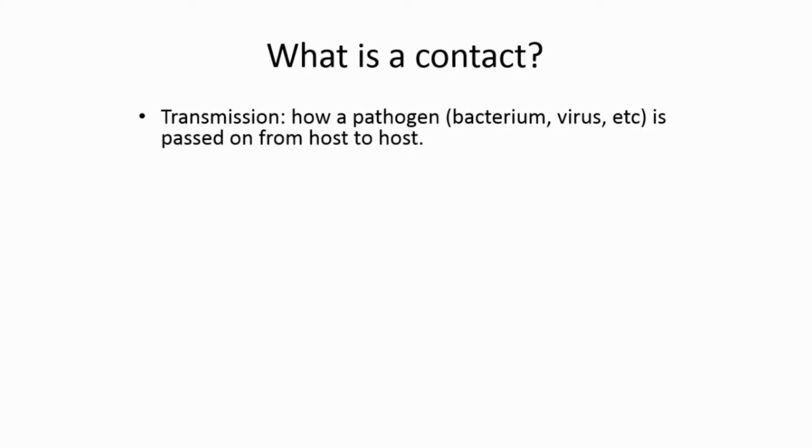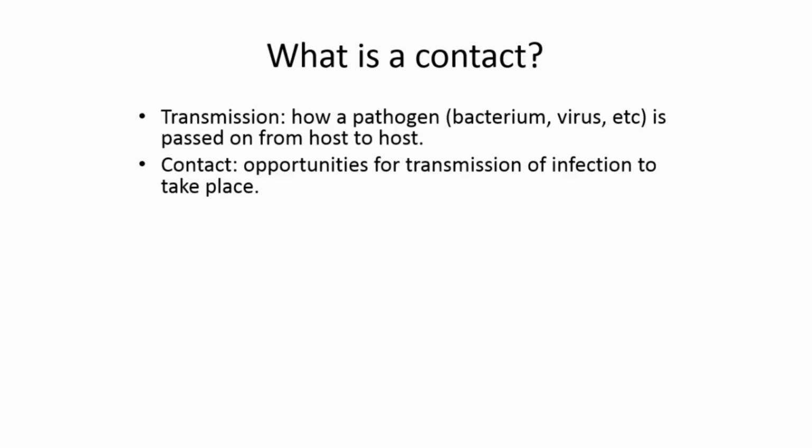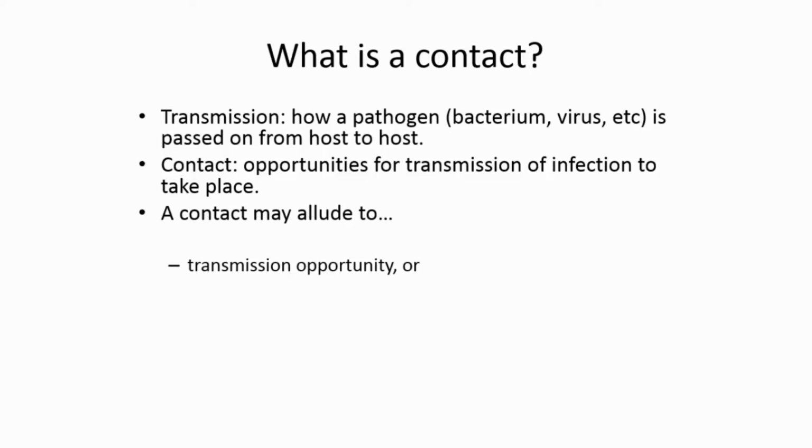And transmission is this ability to move or pass from one host to another host. Contact is defined as an opportunity for transmission of infection to take place.